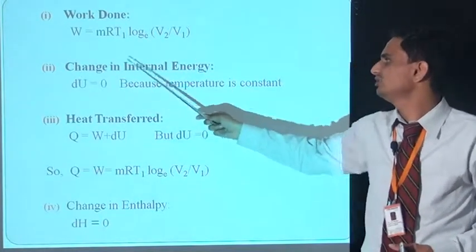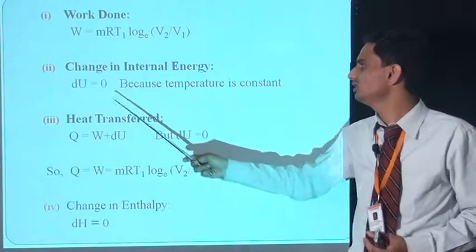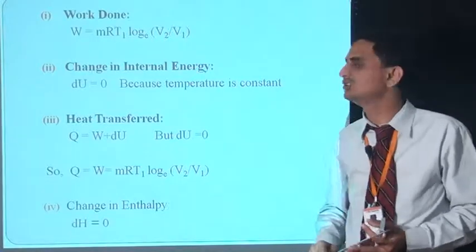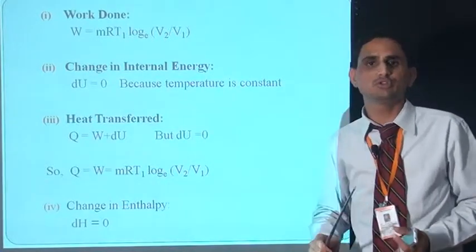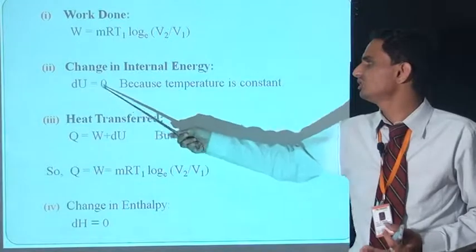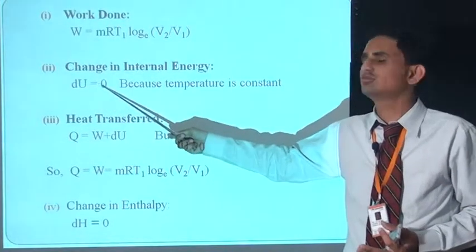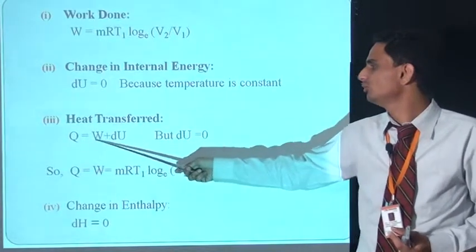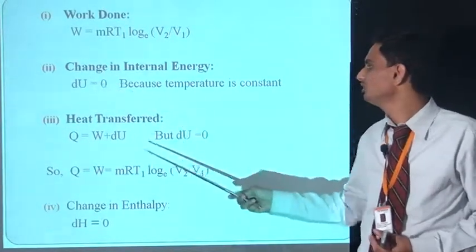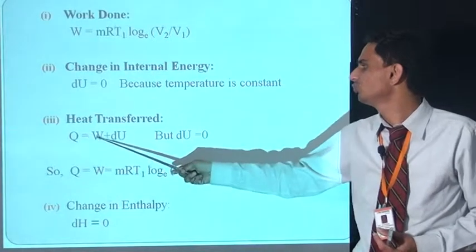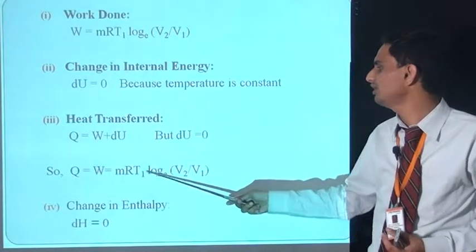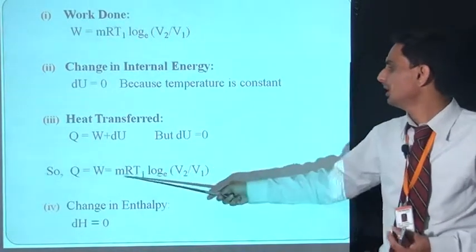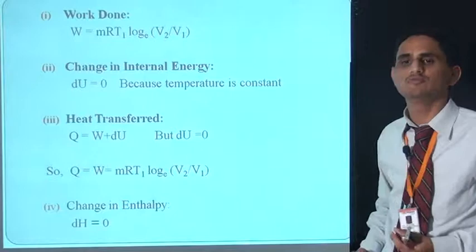Second equation is change in internal energy. Change in internal energy is 0 because temperature is constant. The equation of change in internal energy is dU is equal to mCv(T2 minus T1), but here the temperature is constant, so dU is equal to 0. Third is heat transferred. So Q is equal to W plus dU, but dU is equal to 0. So Q is equal to W, and W is equal to mRT1 log V2 by V1. So heat transferred Q is equal to mRT1 log V2 by V1.